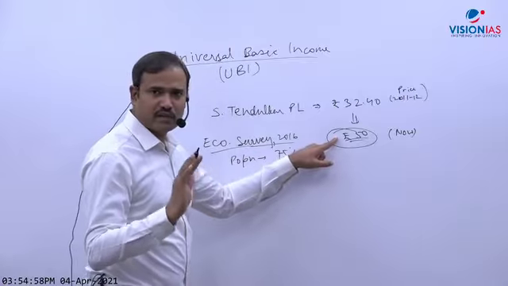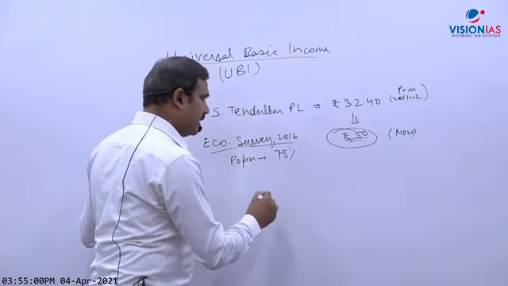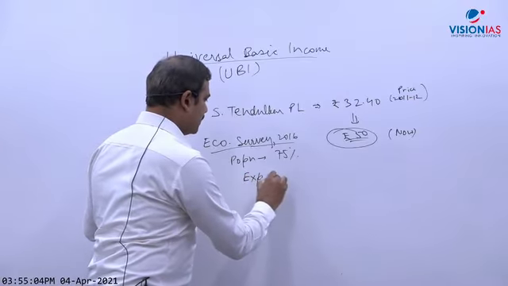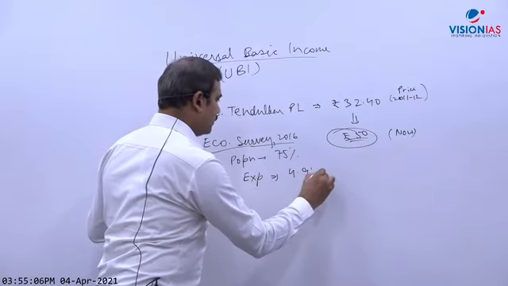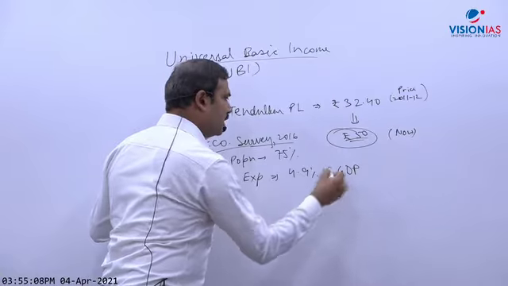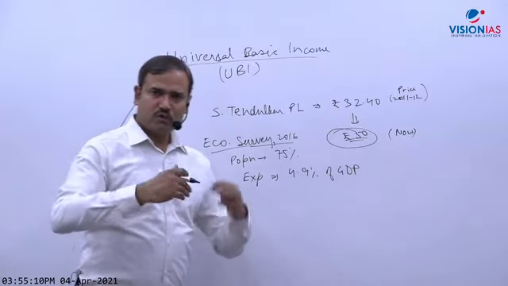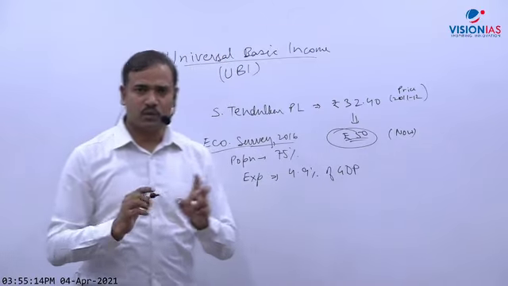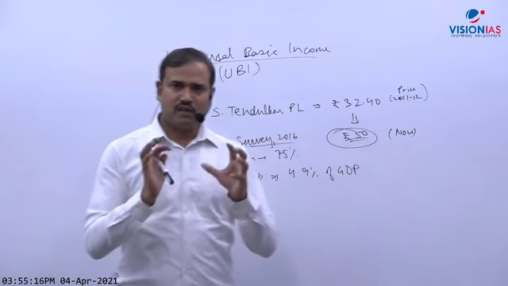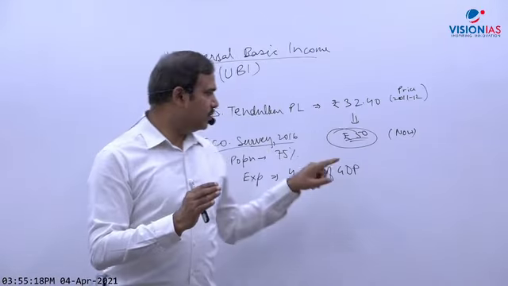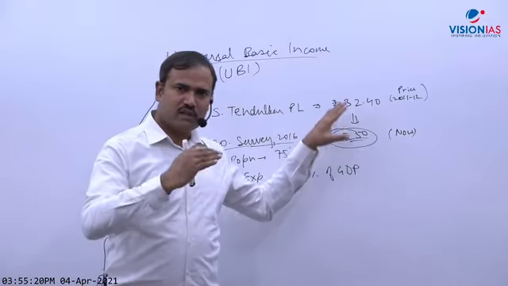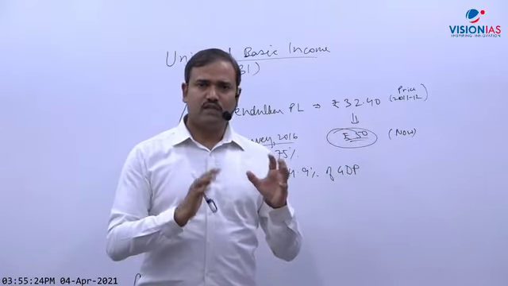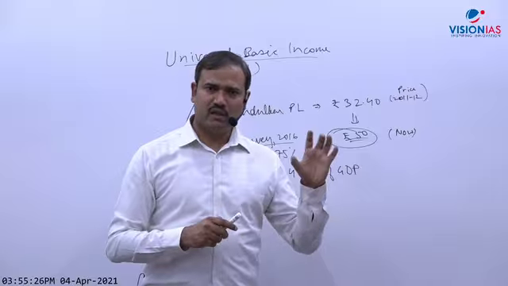Okay, this much money transfer. Then how much is expenditure needed? Then the expenditure required for this scheme is about 4.9% of GDP. Even now it is true, because in terms of percentage of GDP, it will be around 4.9 or 5% of GDP at the most. So right now, if government will transfer this Tendulkar poverty line, means it is inflated Tendulkar poverty line till now, then 5% of GDP or 4.9% of GDP is needed.